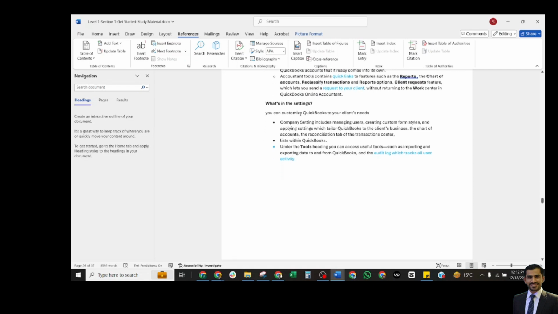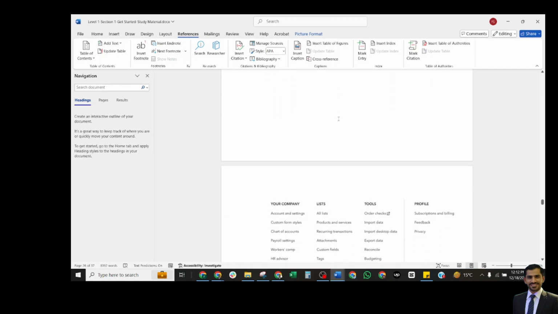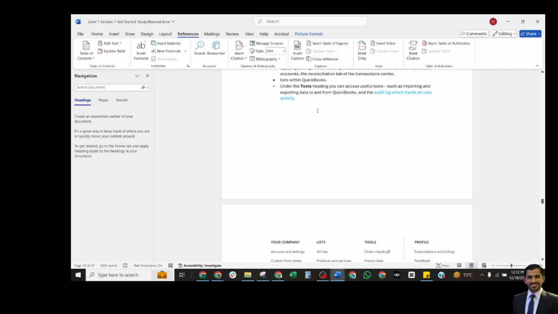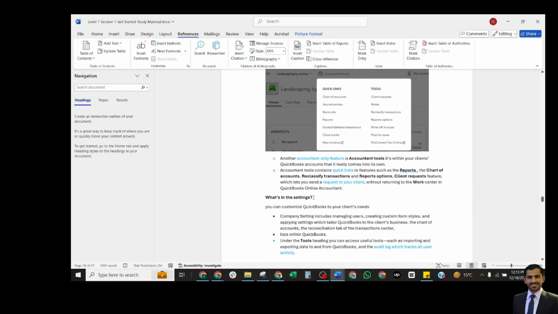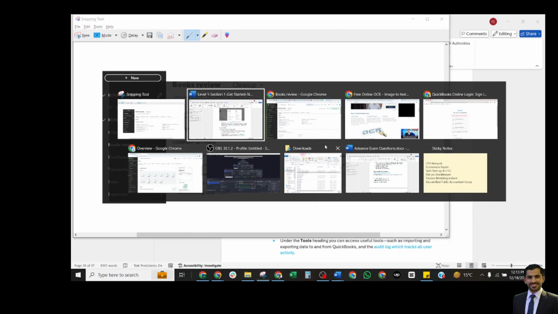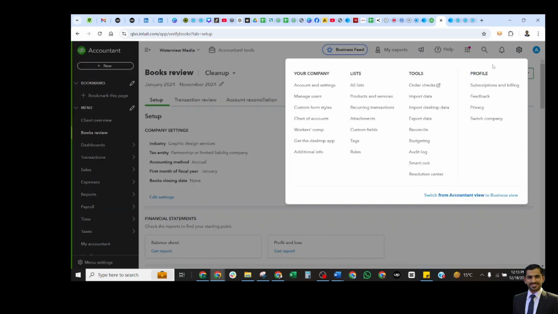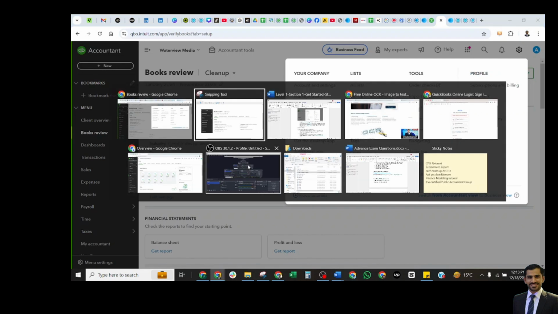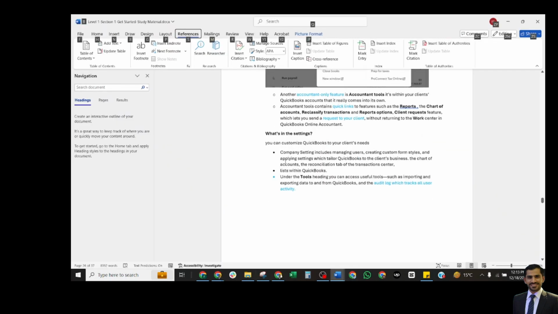So what is in the settings? You can also customize QuickBooks to your clients' needs, and now we shall discuss the settings. Settings is available in the gear icon. I just want to show where it would be. This is the gear icon, and you will see the settings here, and your company list, tools, and the profile. Now we shall discuss these settings in a theoretical way.